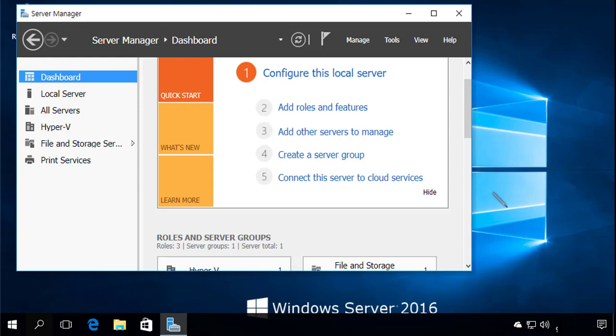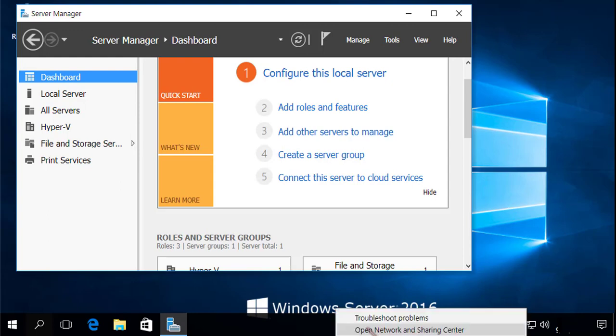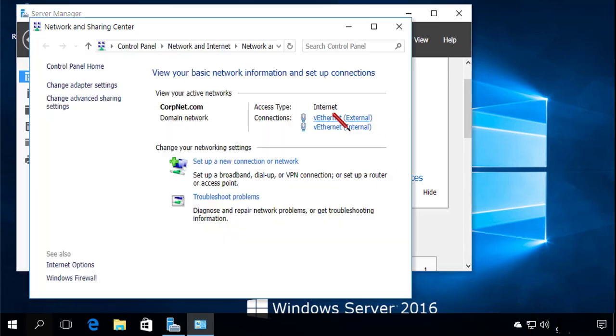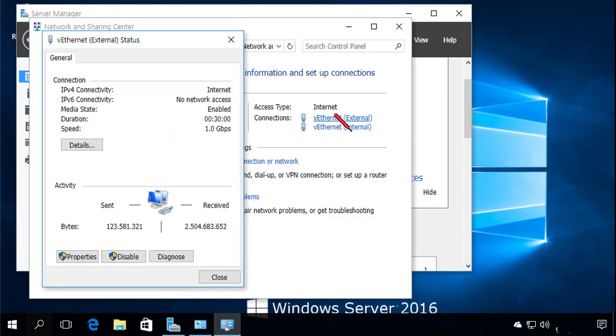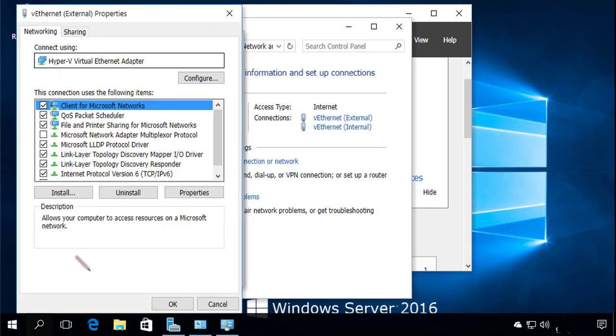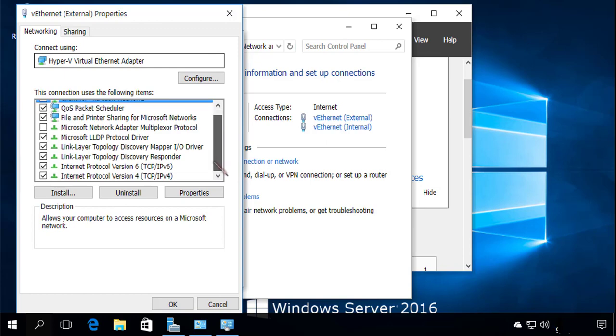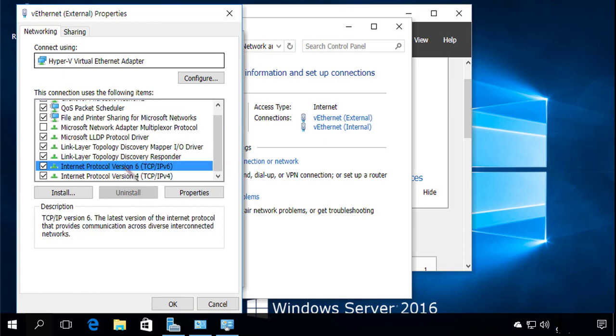Today we're gonna configure IPv6. First, open Network and Sharing Center, choose an interface to configure it, Properties, IPv6, Properties,